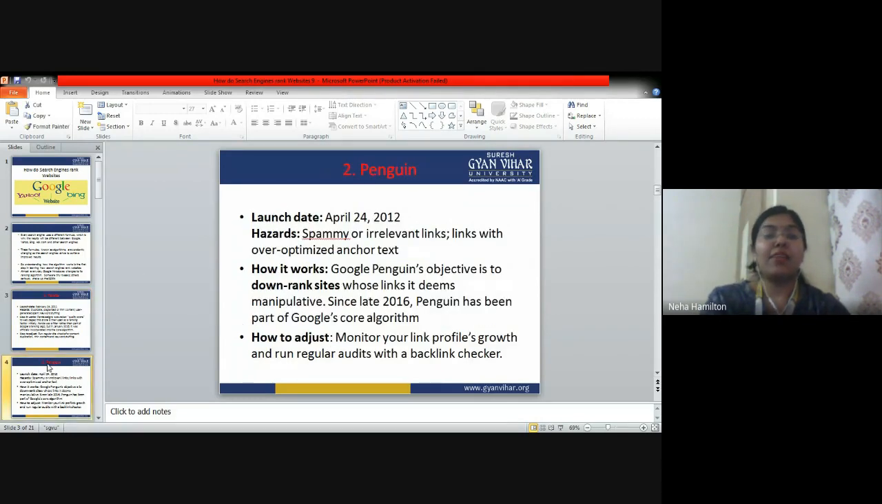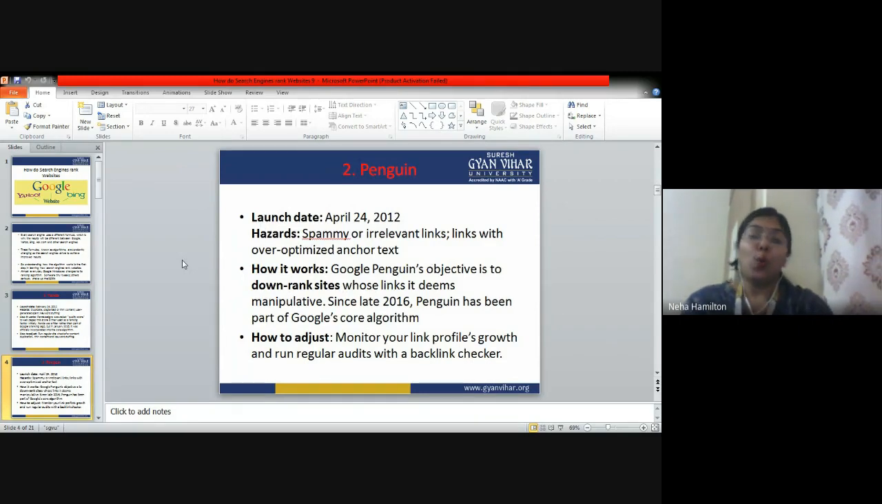The second thing that we have understood is called Penguin. Penguin works on spammy and irrelevant links. So, what is Penguin? It is a part of the Google core algorithm. The Google core algorithm is the set of softwares that analyze the various websites available online and give them ranking. When I say a group of softwares, there are different softwares that work on different areas.